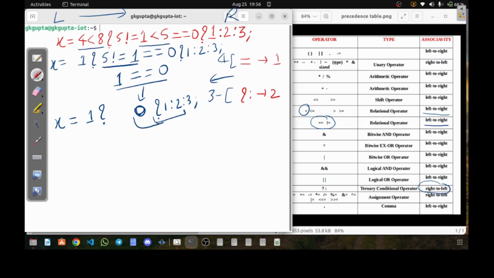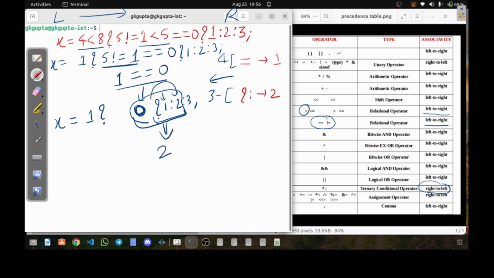I mean from here to here. This is going to be an expression, and it is going to be executed first. I hope you are getting my point. So here we have 0. So 0 directly means false. As it means false, it will not go to this section, it will go to 2, and therefore we will get the result as 2 here.